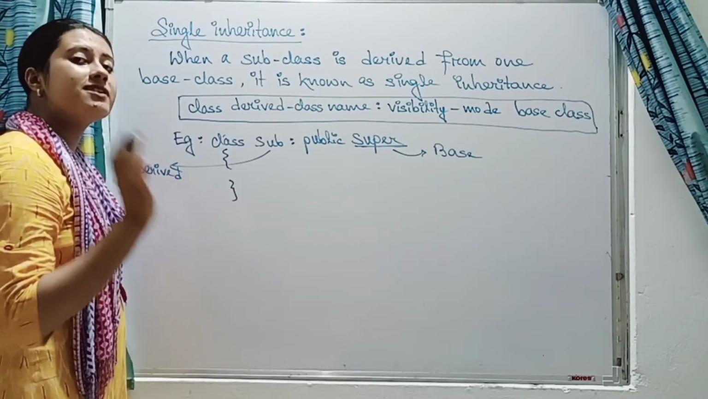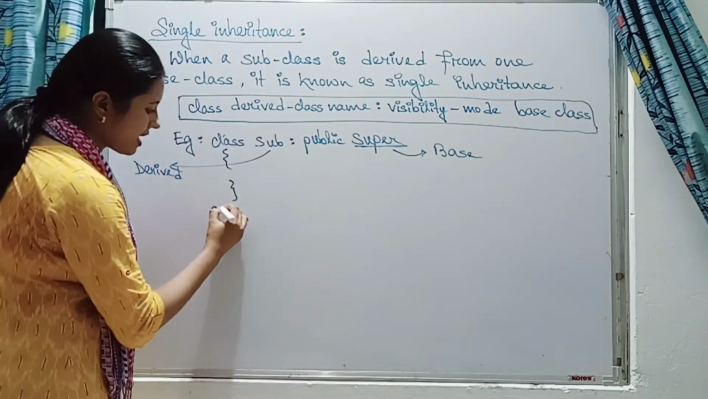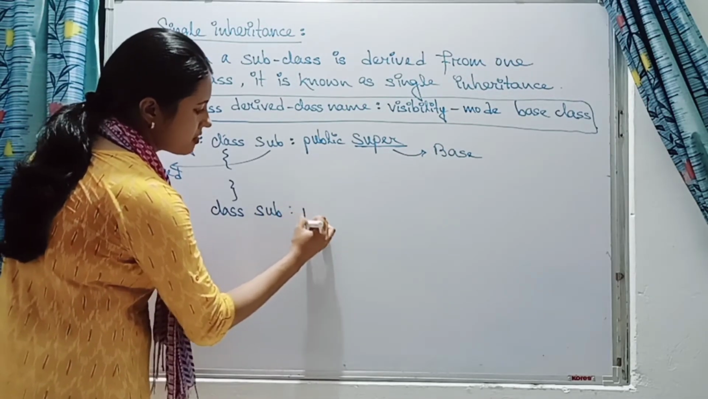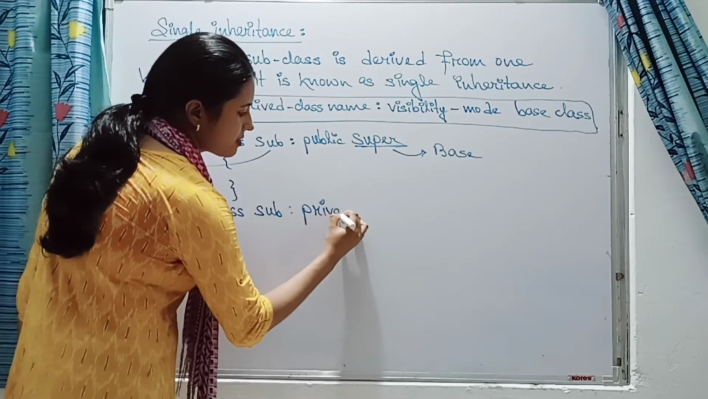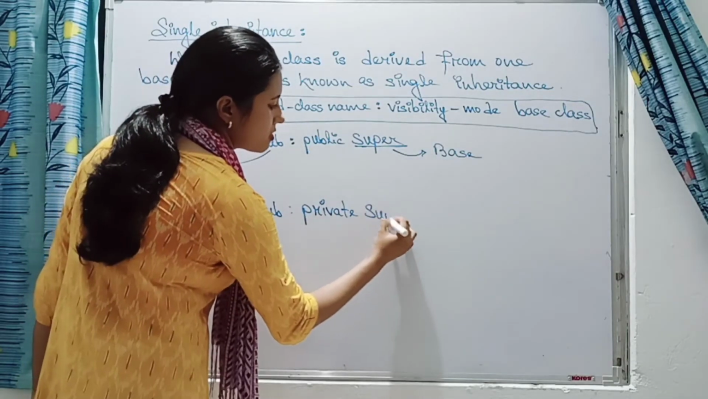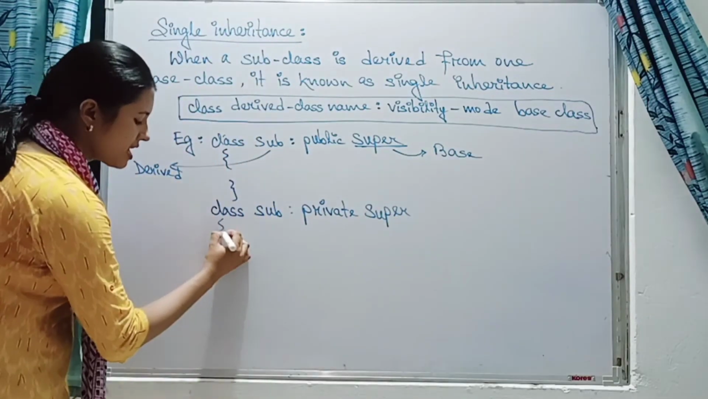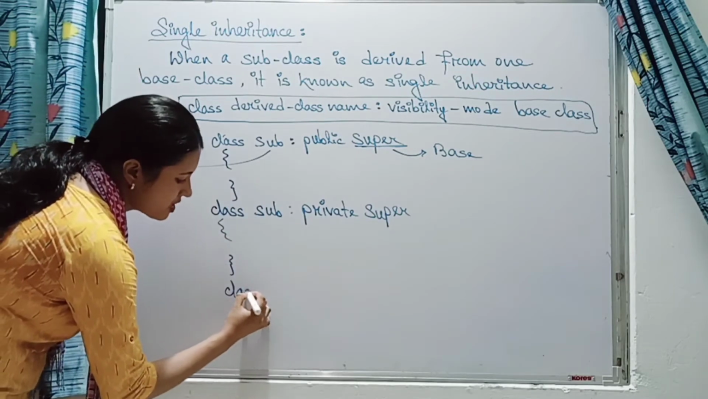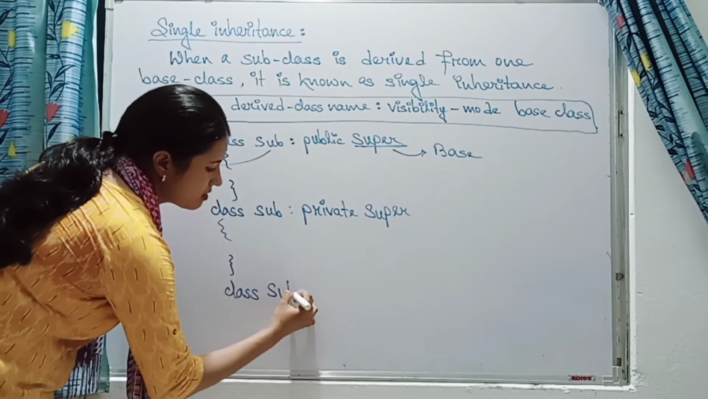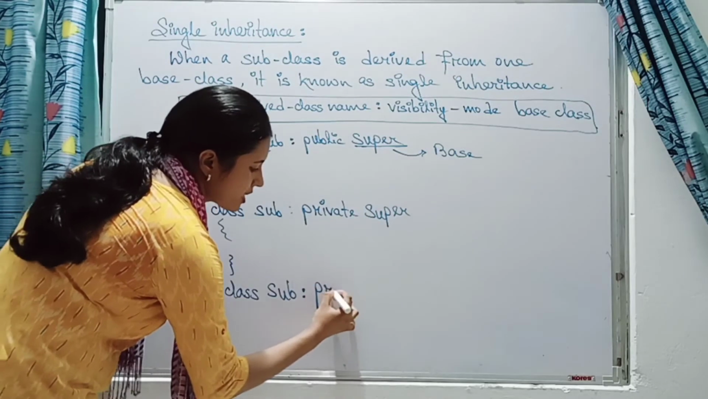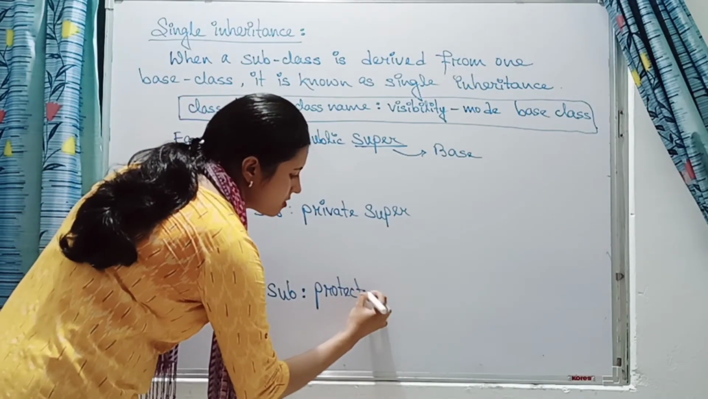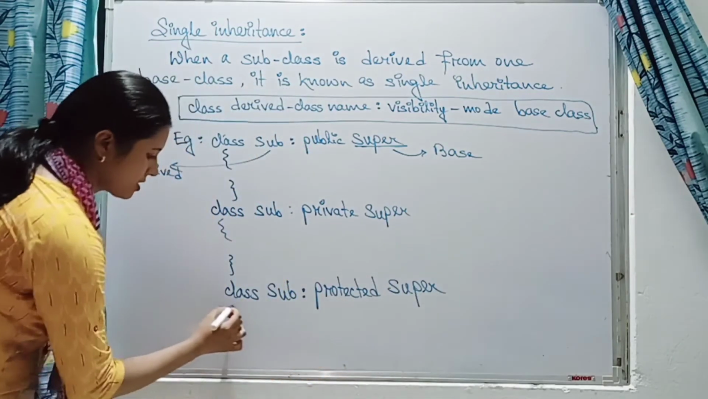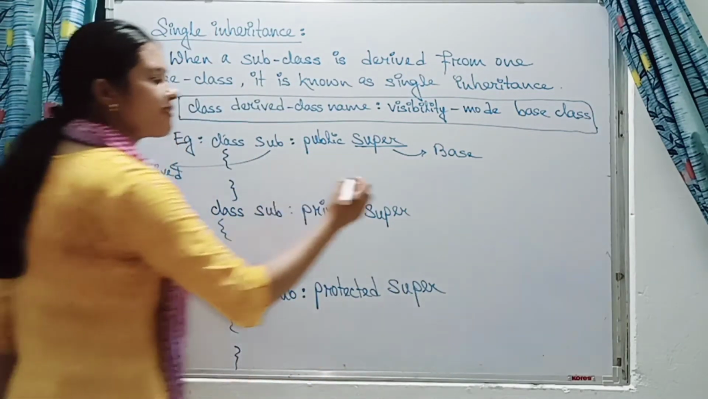Now if you are deriving your base class privately, then how will we write? class sub : private super, like this we will write. Okay, now if we are deriving it protectedly, then how will we write? class sub : protected super.